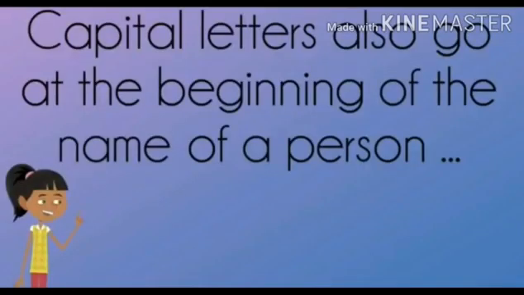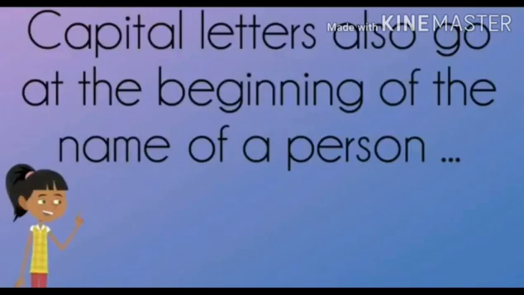So capital letters also go at the beginning of the name of a person. We know many names of persons like Rama, Ravi, Rani, names of our friends. Every name of every person is called a proper noun. You learnt them previously. So they must start with capital letters only.